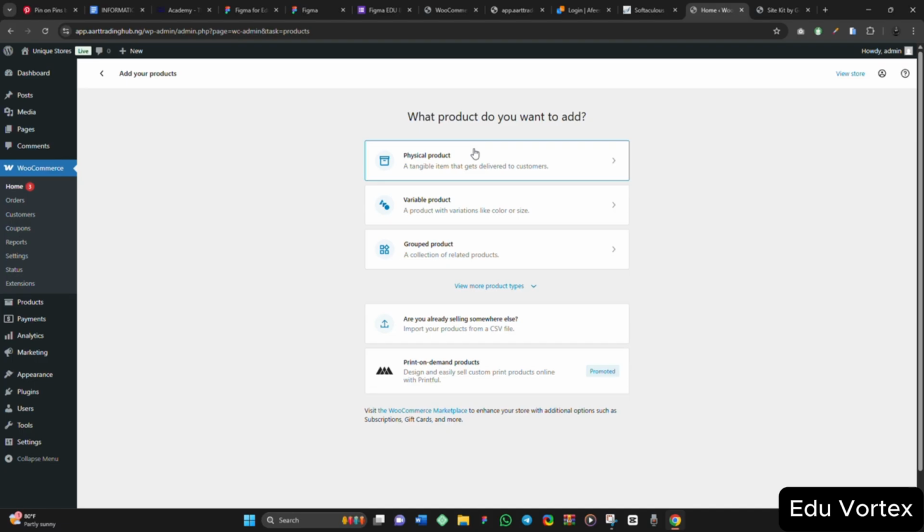Now we have variable products. These are product variations. For example, you are selling a bag, and that particular bag has three colors, the same type of bag: white, black, blue, pink. And you want to list everything on your website. The same way when you visit Jumia, you see different variations of products, that same way you want to list it on your website. So that's what we call the variable product.